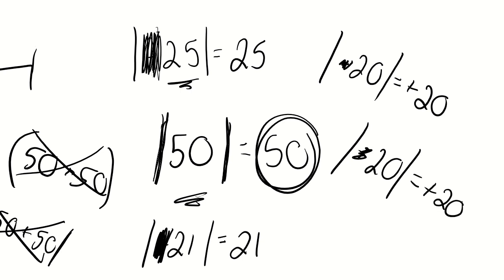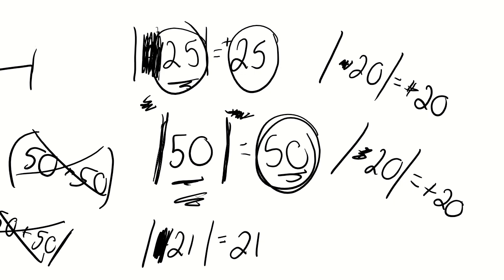Now you can say to yourself, oh, when it's a negative, I just turn it to a plus sign. And whenever it's a positive number like 50, I just keep it that way. But I'm just being general here, because if you forget that little rule and you make a little mistake on the quiz because you think that absolute values turn negatives to negatives, then you're not going to do well. So this is why I always tell you to scratch whatever's in front of the number and then just put a plus in front of the number in your answer.